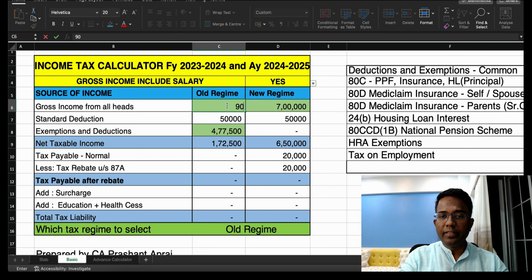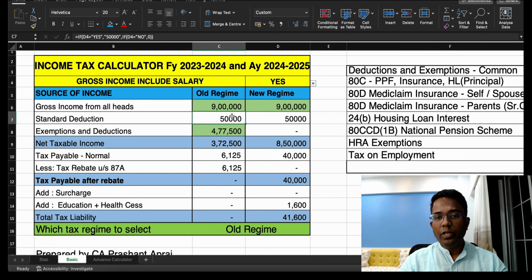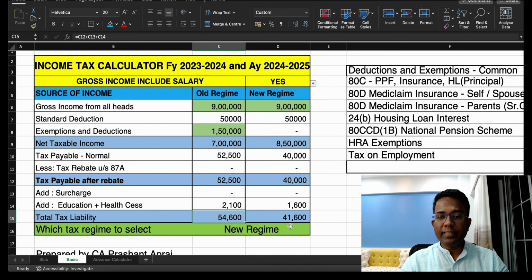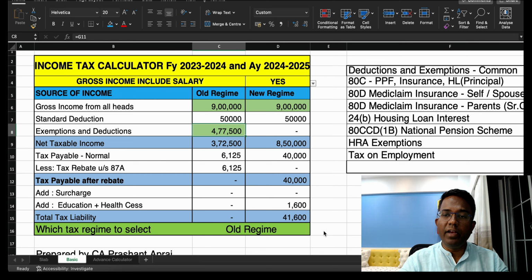Then let us take another income example, that is 9 lakh rupees, under both the slabs, right? So 9 lakh, and suppose it is your salary income, and in case you are investing under various schemes and deductions, then you don't have to pay any tax. If I take only the 1.5 lakh exemption deduction, then 54,000 tax is coming, and in the new regime it is 41,600. But if I invest in all the available deductions, then I have no tax up to 9 lakh.